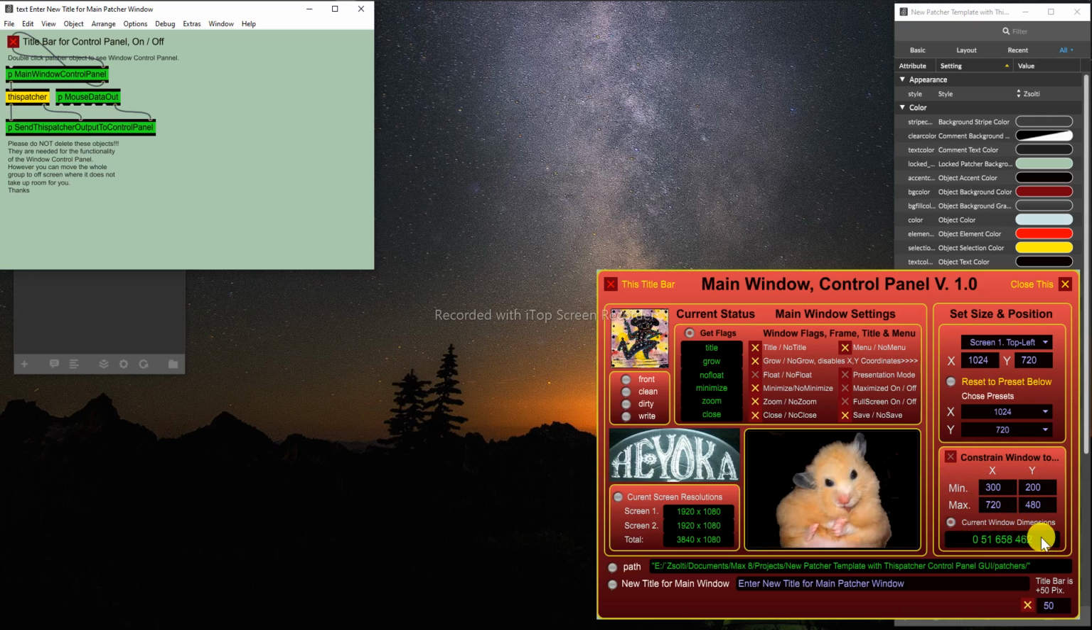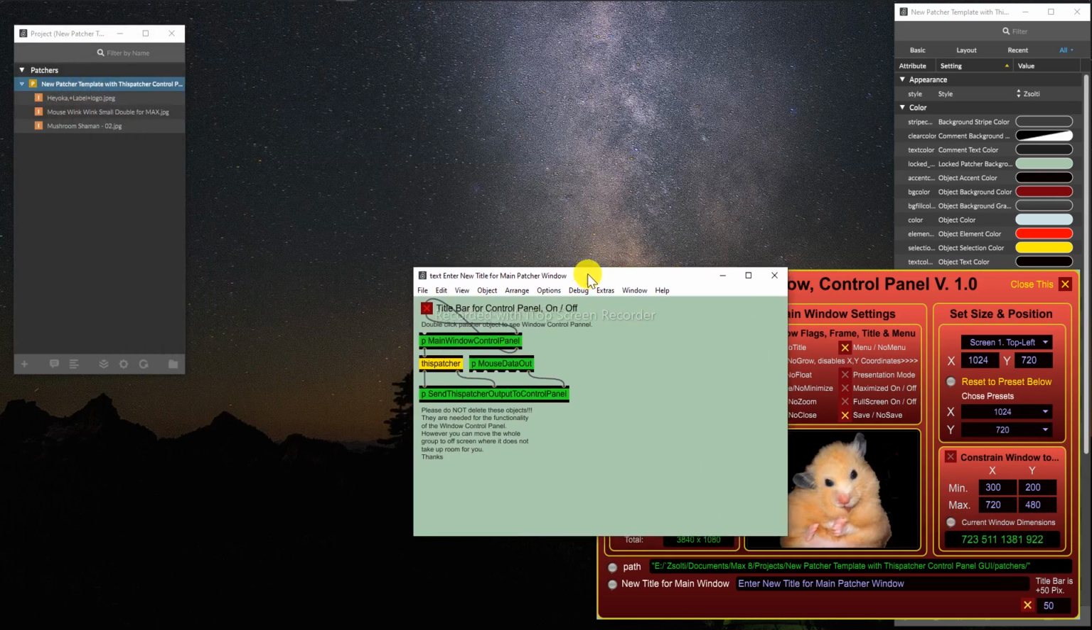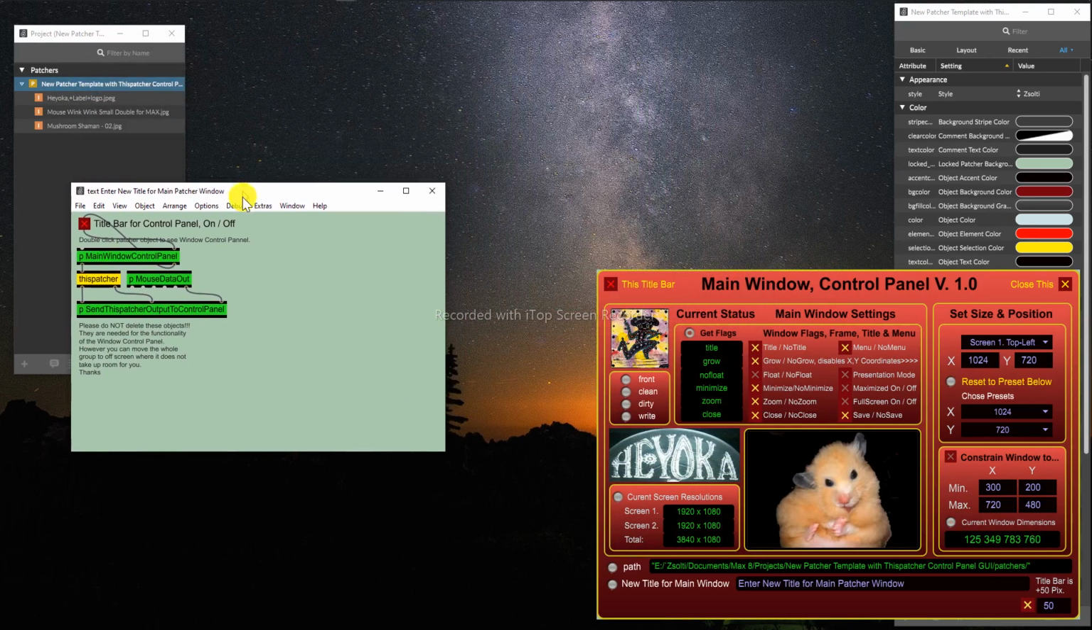Alright, so this is just to help you remember the current dimensions of the window, and this number is expressed as x, y, x, y, meaning the top left corner of the window, which is this, x, y of the top left corner, and then x, y of the bottom right corner. And it just shows you exactly where the window is at any moment.